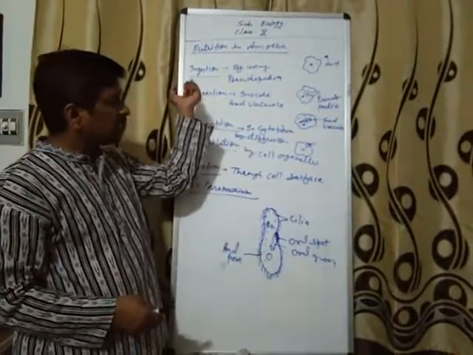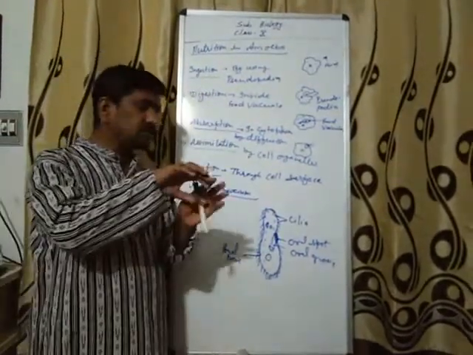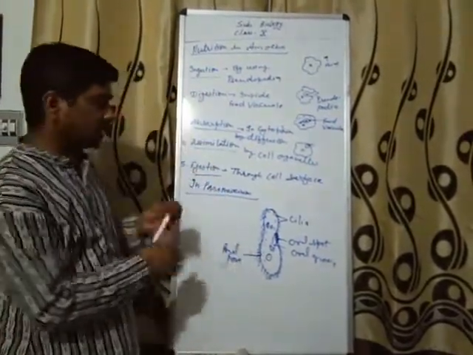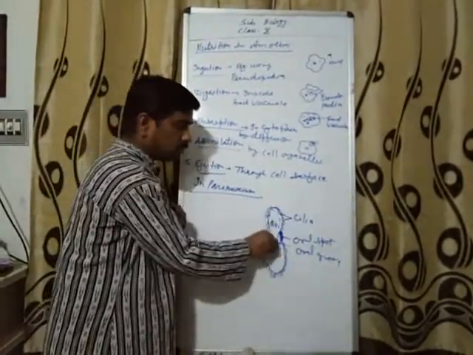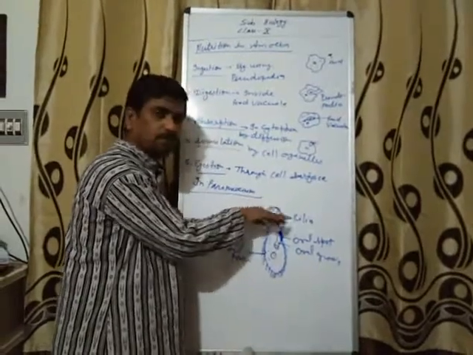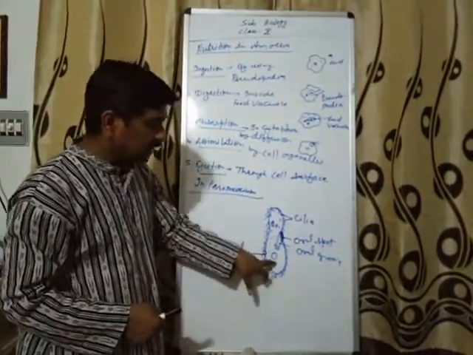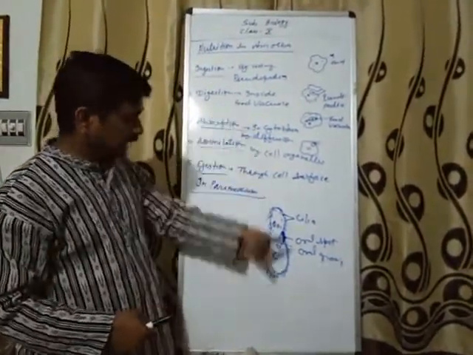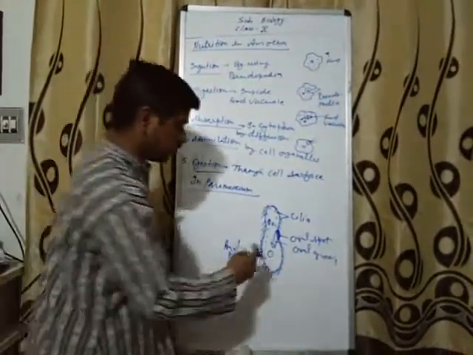Cilia are the fine hair-like structures which continuously move. With this continuous movement, they push the food particle towards the oral spot. So they take food inside with the help of cilia. Digestion takes place inside in the food vacuole.